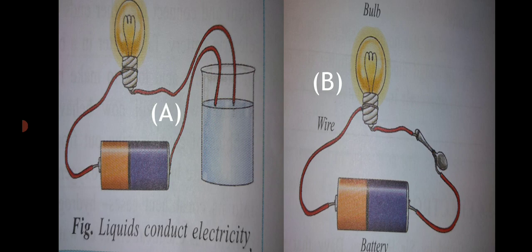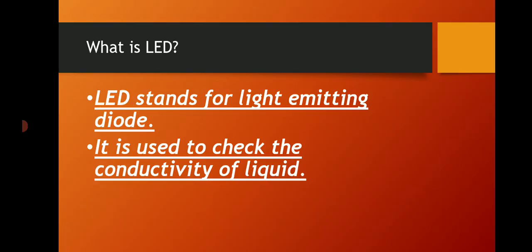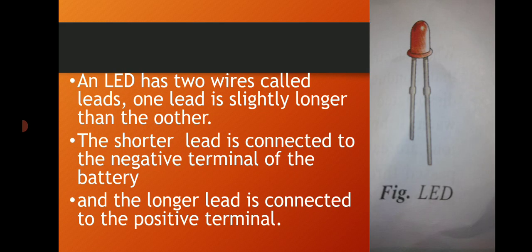So for testing conductivity of liquids, we can use an LED. What is an LED? LED is a light emitting diode, used in the circuit instead of a bulb. So we are using an LED to check the flow of current for testing conductivity in liquids, right? LED stands for light emitting diode. It is used to check the conductivity of liquid. Here you can see the picture of an LED.